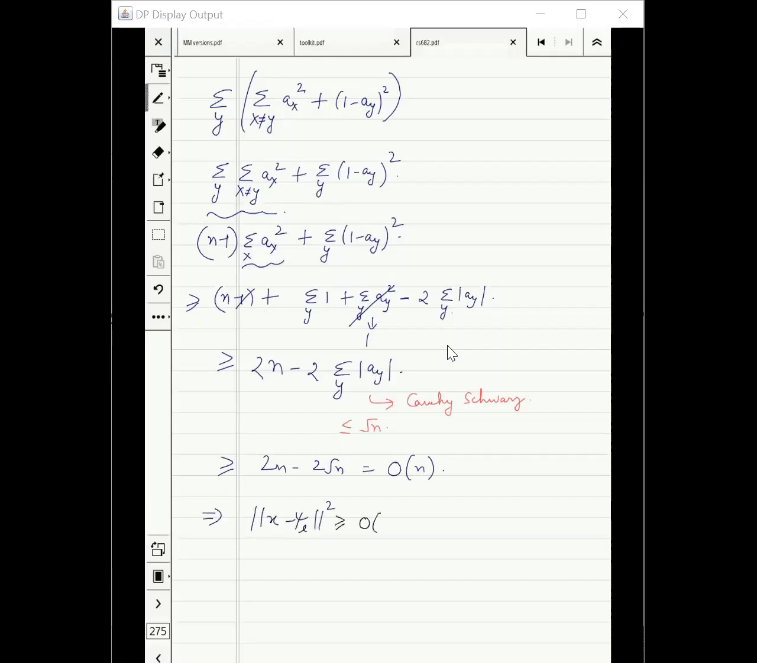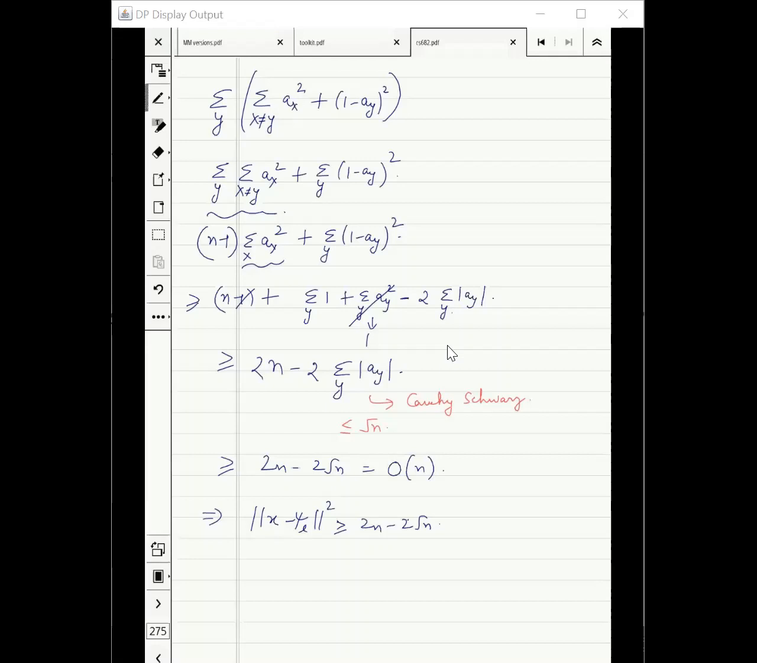So, right, I want to prove this is greater than 2n minus 2 root n. Again, proving this requires small bits of manipulation, but those are not the main parts. The main part was the intuition behind it.